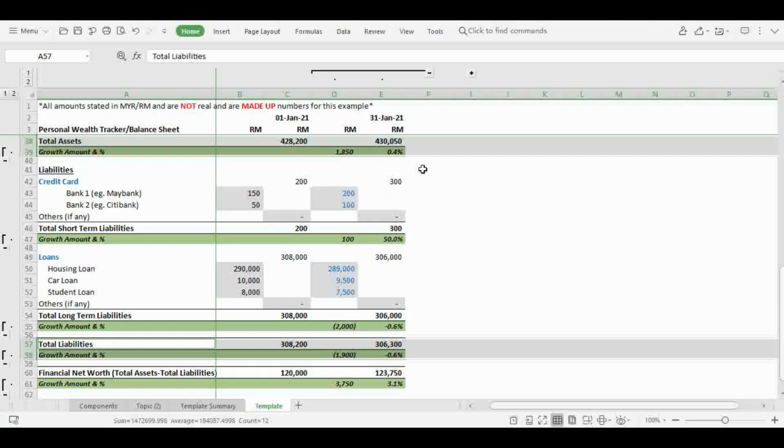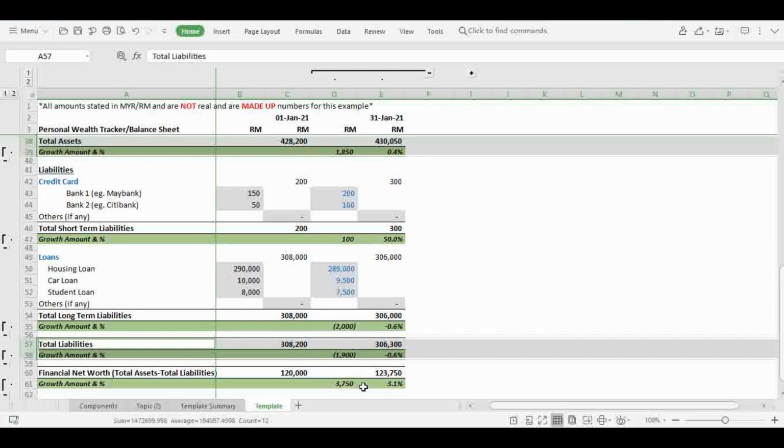One concept that you must know and remember is that wealth increases when your assets go up and liabilities go down. If you look at this example, your asset improves by 1850 while your total liability actually decreases 1900.